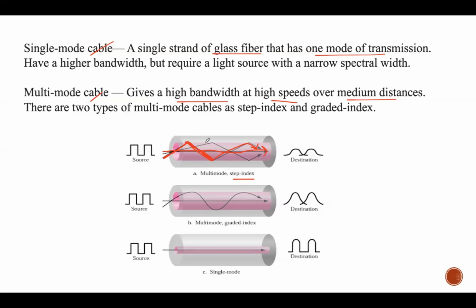So assume that this core region is a more dense substance and this cladding is a less dense substance, according to the previous example. So here this light ray should not refract outside or go away from this core part to the cladding part. Instead, it should be reflected or stay only within this core region and reach the destination.